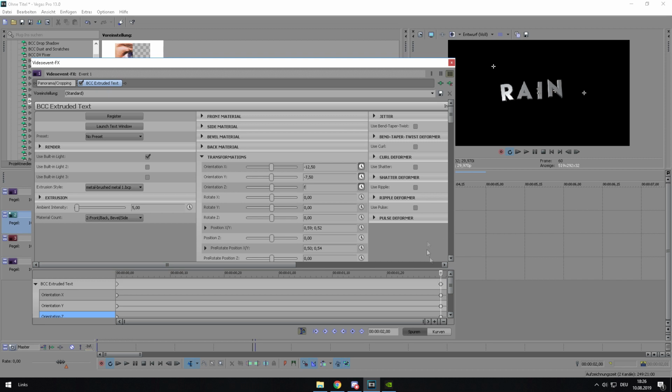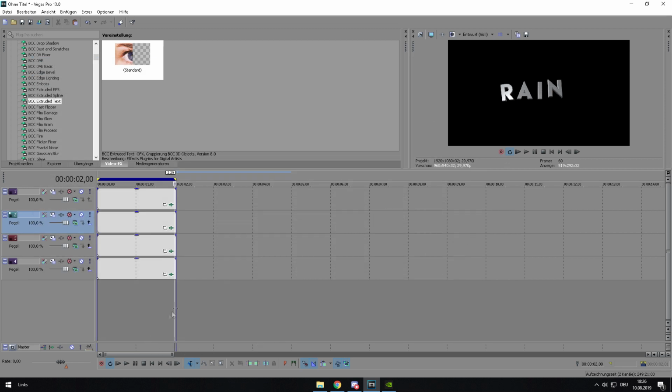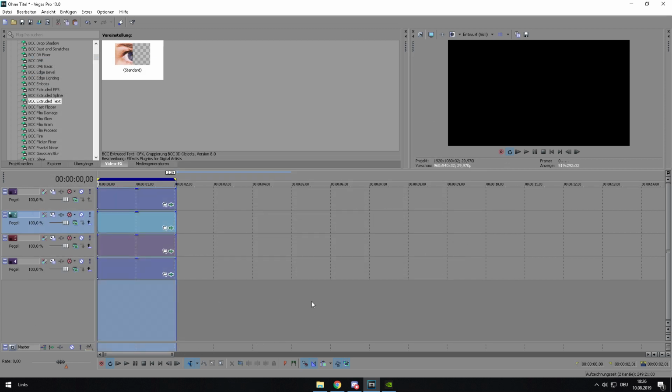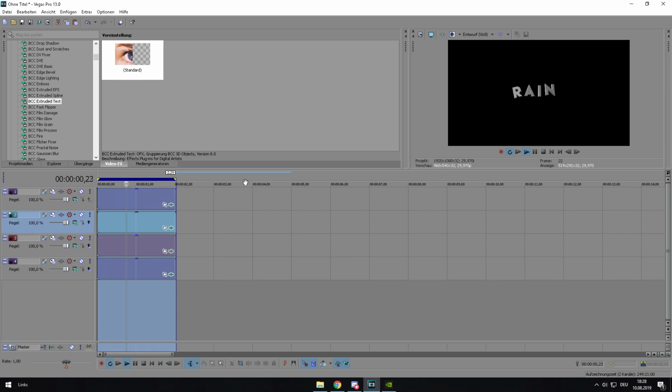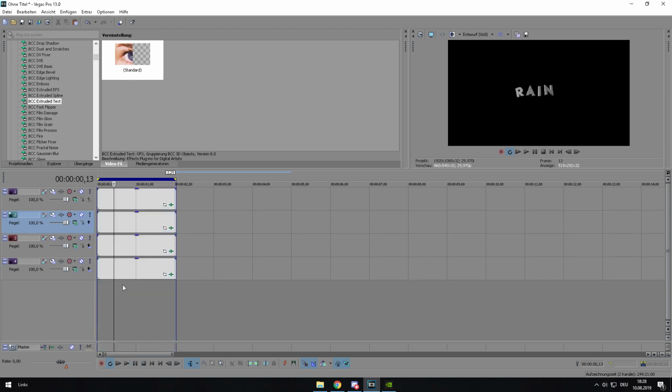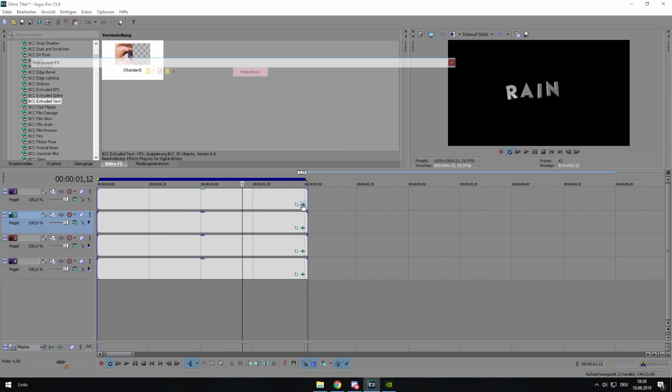Once you have edited all last keyframes, we just mark the animation and press Shift and D. What Shift and D does, it pre-renders the animation so you can look at it in the preview window without lags. If you failed some positioning like me, you can just correct it in the end.